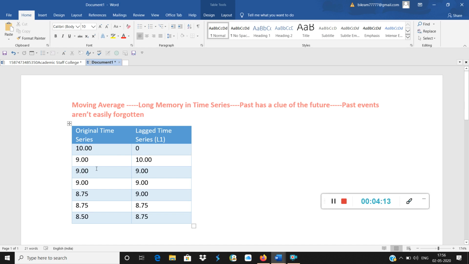So it is coming down first from 10 to 9, that is a sharp step downwards. Then the rate of decrease is reduced. It is only 0.25. Again here the rate of decrease is 0, and here again the rate of decrease is 0.25. So the time series which initially decreased by 1 unit, here decreased by 25 basis points, here decreased by 0, and here decreased by 25 basis points.